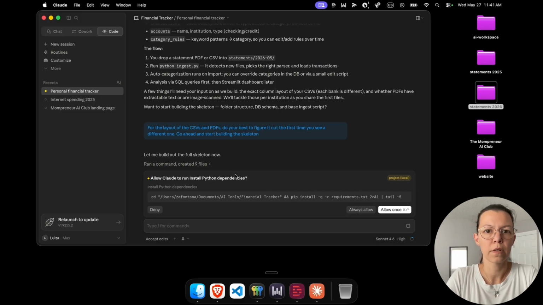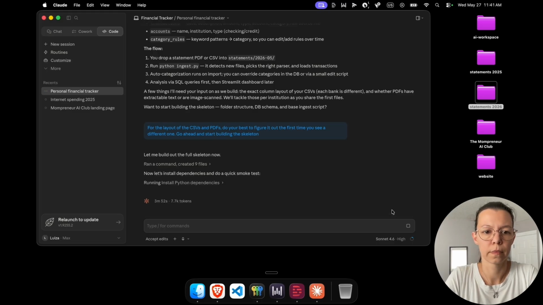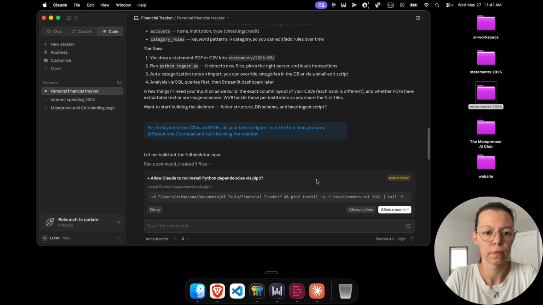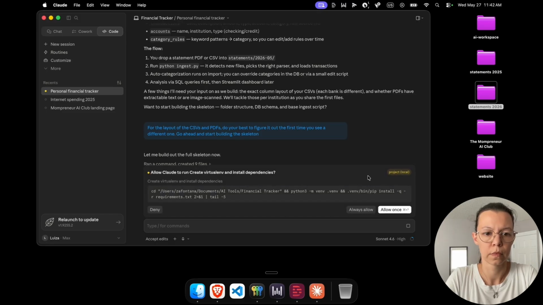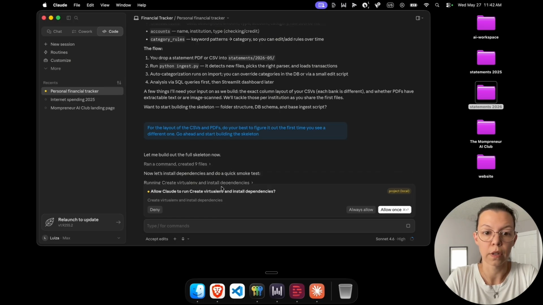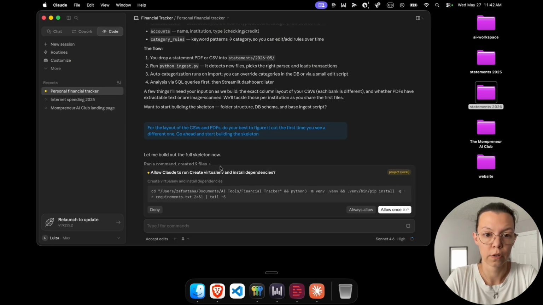Installing dependencies. So those are the two libraries that it said it would need to read the files. It's creating a virtual environment. This is a very good programming practice.